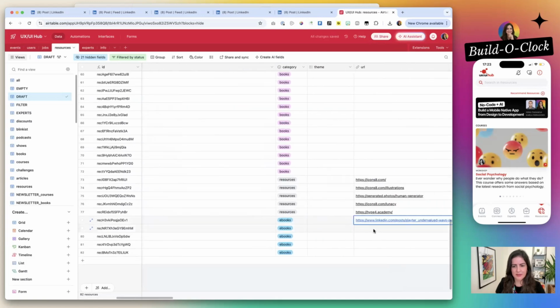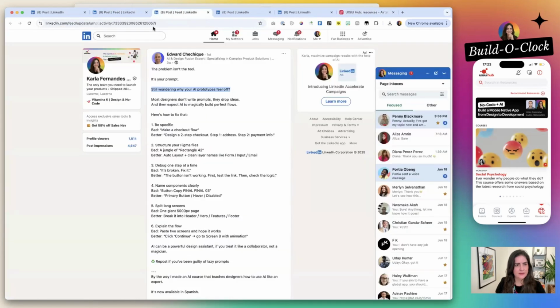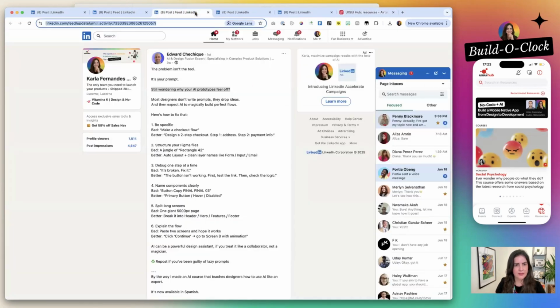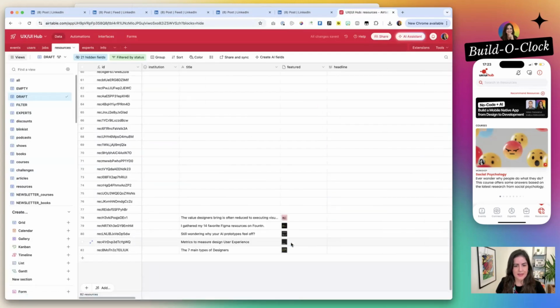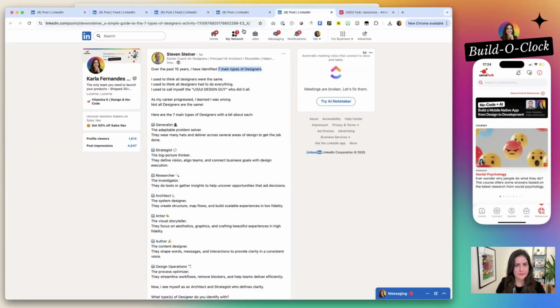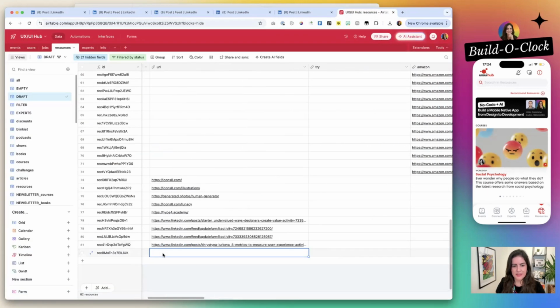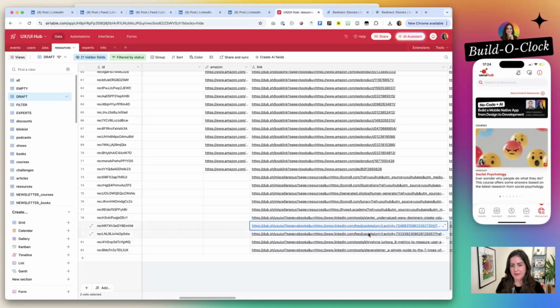The second one is Ozan. This one is Edward. So Edward is here. Then we have Tina's. And lastly, Stephen. So here. Great. We can also test the links. So when I click, am I going to the right place or not? Let's open up all of them and see if they are working.